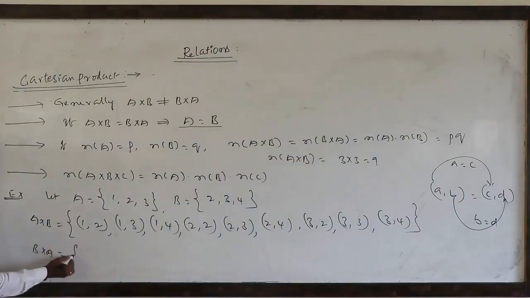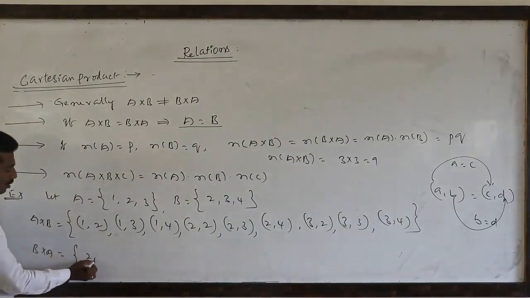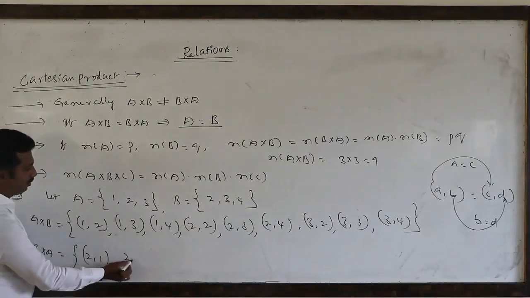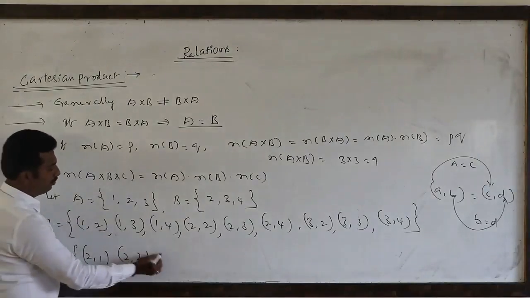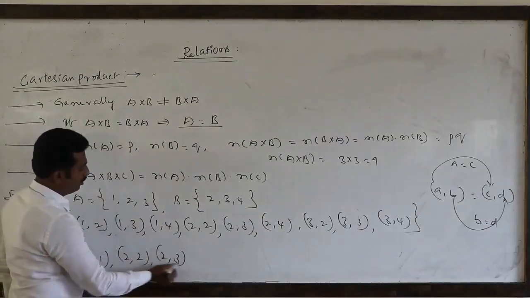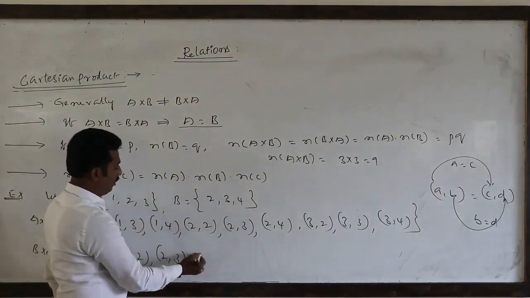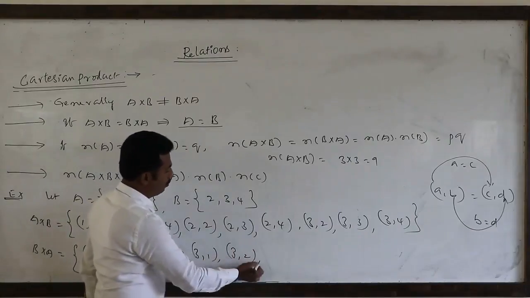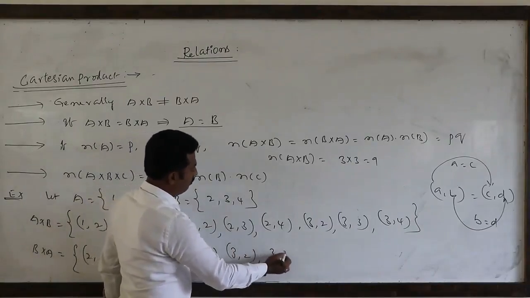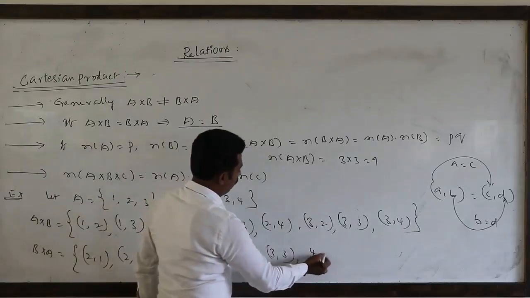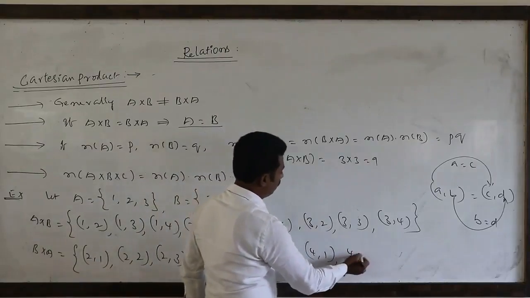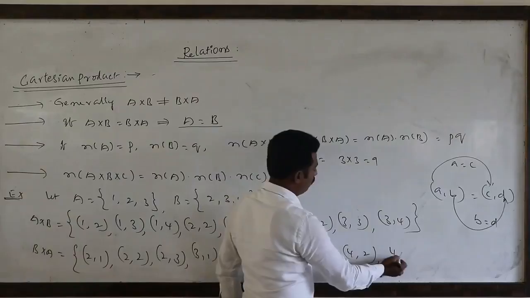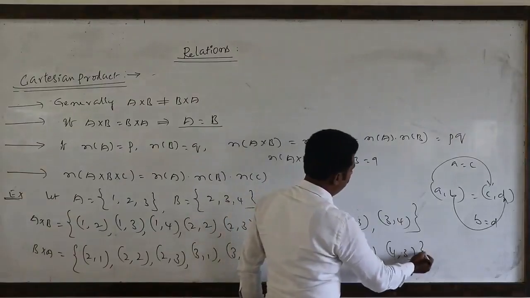Now we'll see what is B cross A. B cross A: (2,1), (2,2), (2,3), (3,1), (3,2), (3,3), (4,1), (4,2), (4,3).